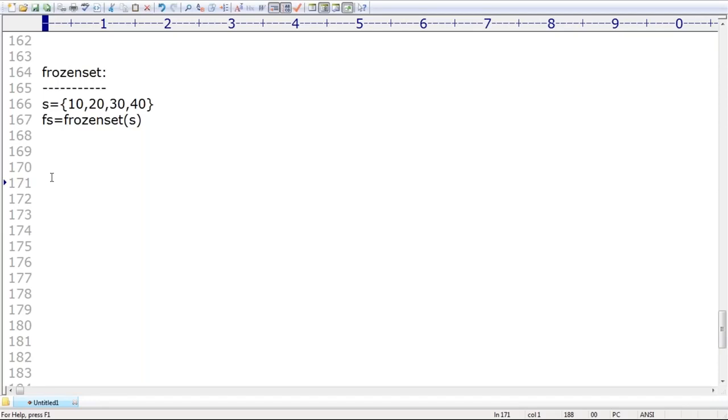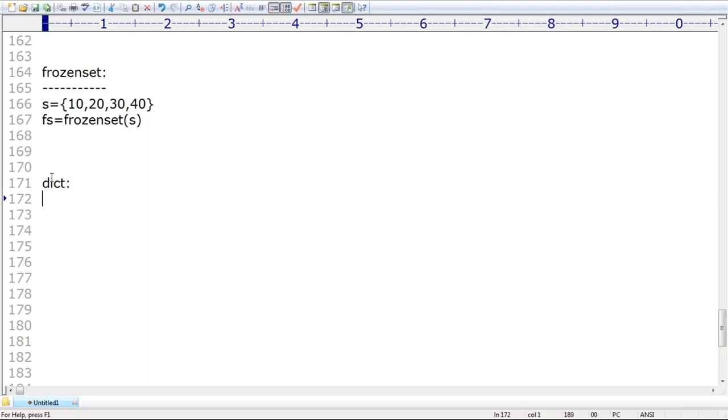Next, what is the difference between bytes and byte array? Bytes is immutable, byte array is mutable. Remember that. Bytes is immutable, byte array is mutable. That's all. This is about frozen set.